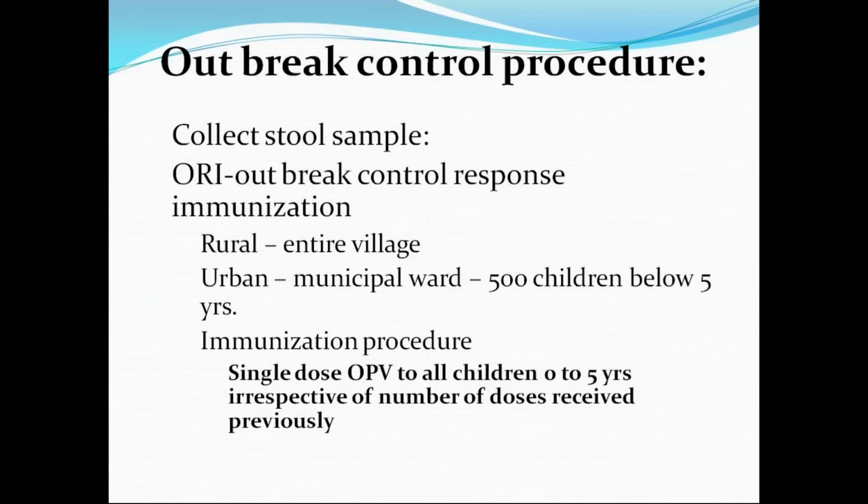So what is the outbreak response or outbreak control procedure? Collect stool samples, then ORI, that's outbreak response immunization, should be done. In rural areas, the entire village has to be immunized with OPV for children less than 5 years of age. In case of urban areas, 500 children below 5 years should be immunized with OPV.